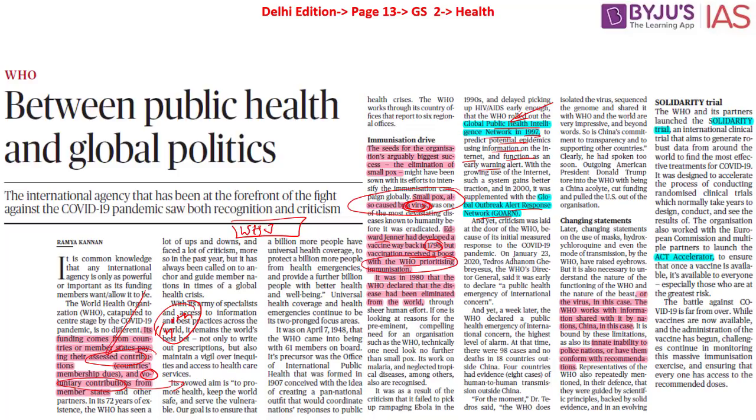Apart from this, we also have to look at what is called the Solidarity Trial. What is a Solidarity Trial? This is an international clinical trial that aims to generate robust data from around the world to find the most cost-effective treatments for COVID-19. This was another initiative taken by the World Health Organization. Then we have what is called the ACT Accelerator. What is it? The World Health Organization works with the European Commission and with multiple partners to ensure that once a vaccine is available, it's available to everyone, especially those who are at great risk. Such are the initiatives taken up by the World Health Organization.